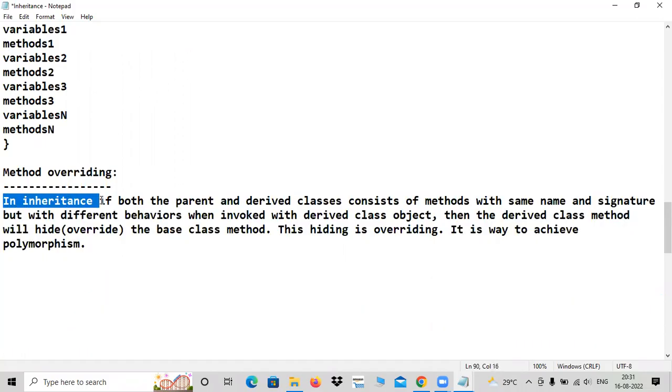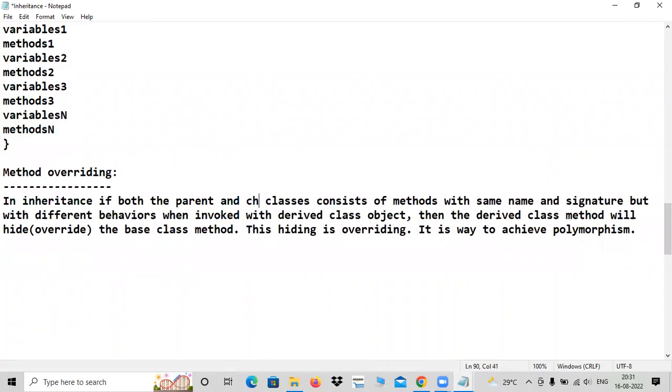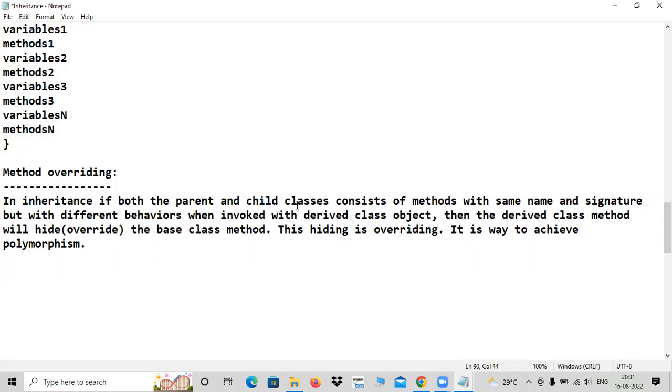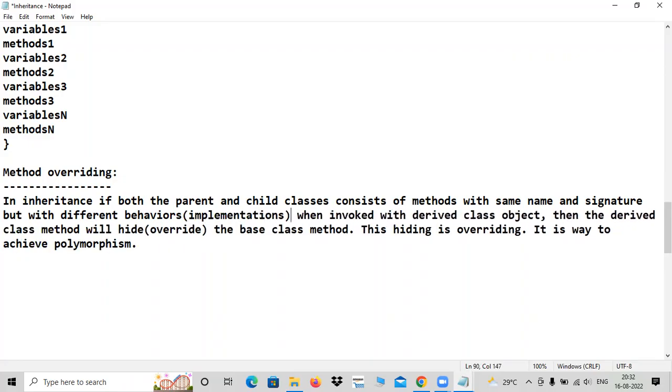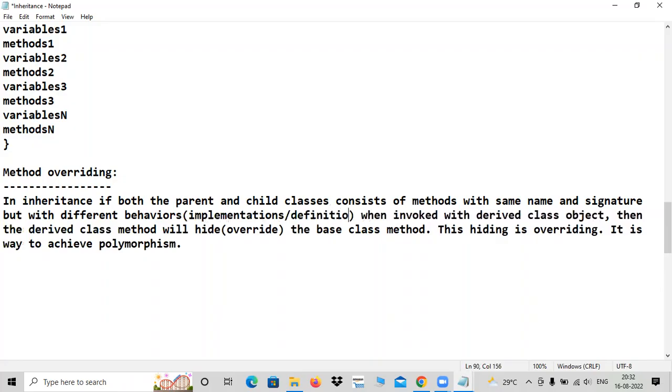So in inheritance, if both the parent and child classes consist of methods with the same name and signature, but with different behaviors, meaning working style or implementations, definitions, then when invoked with the derived class object, the derived class method will hide, override the base class method.